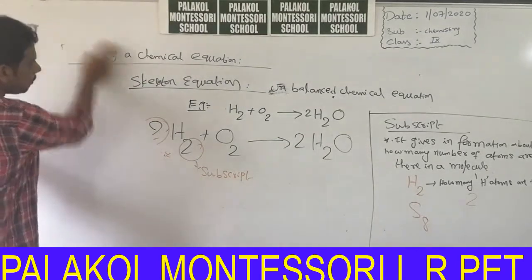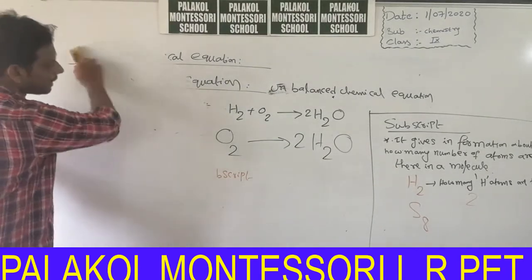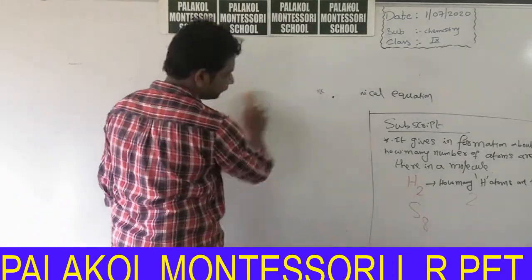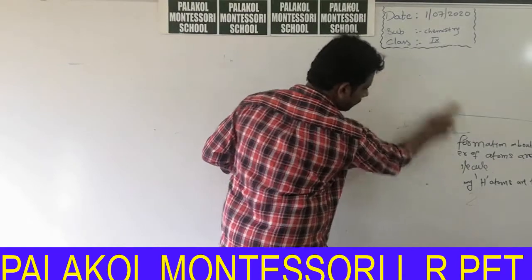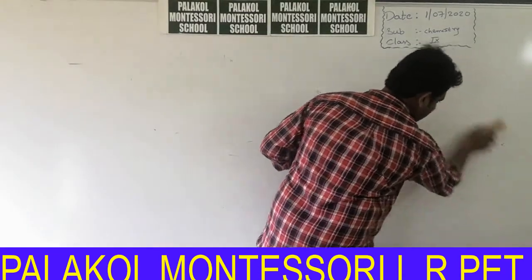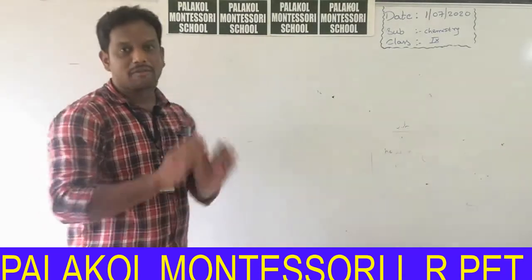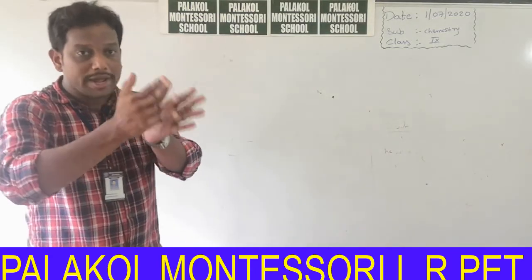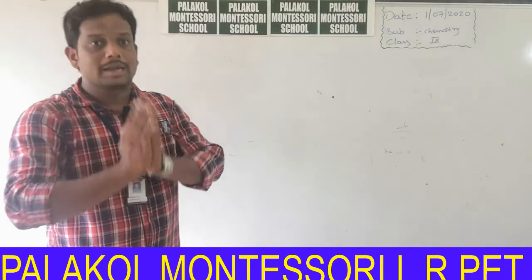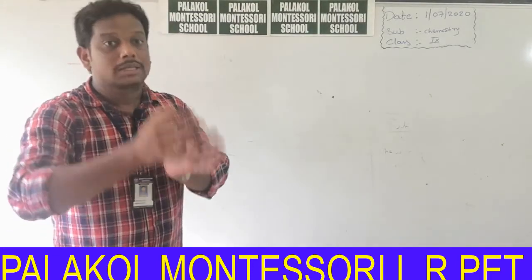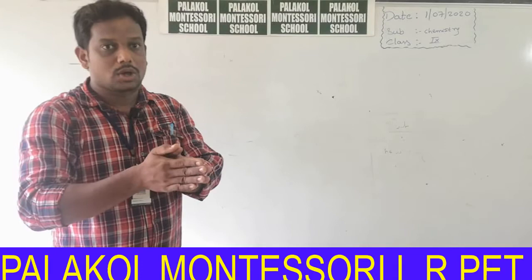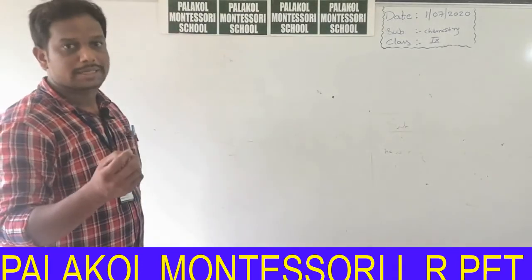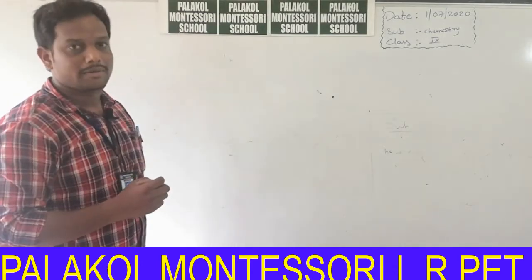Okay, now I will explain balancing of chemical equations. In balancing of chemical equations, we can balance the stoichiometric coefficients of the reacting molecules, not the subscripts of the reacting molecules. Okay, with this we conclude this topic. In the next lesson, we will discuss balancing of chemical equations again. Thank you so much.